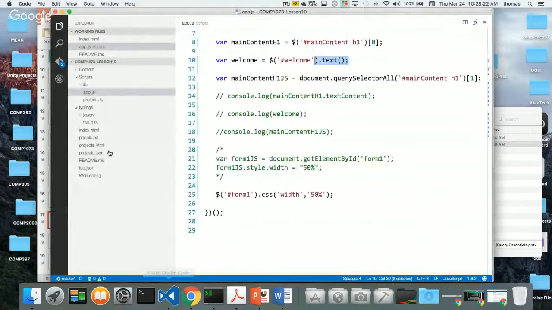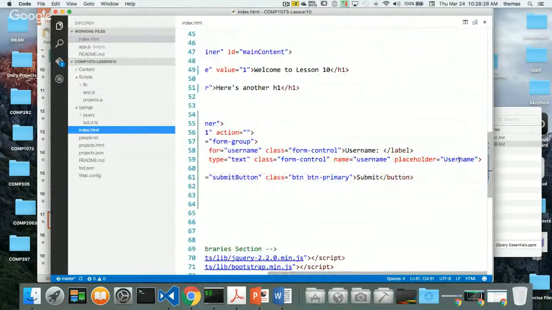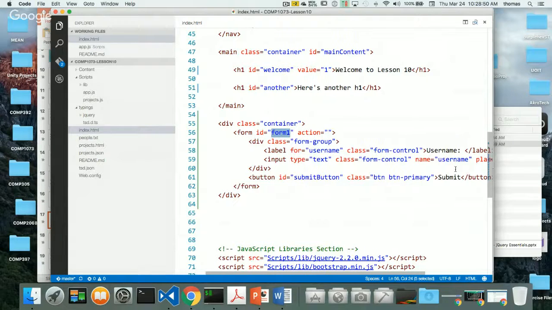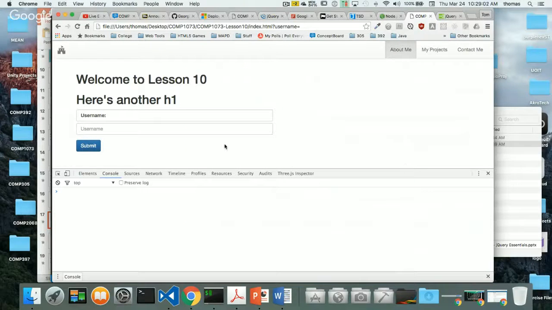If I go to index.html, notice that I have my attribute placeholder is username. I want to change my placeholder attribute, the attribute that's inside my input, which is contained in my form group, which is contained inside of a form1 element. Here's my form1 element. So how do I target this thing? Here's my selector: form1 input, dot attr, placeholder. Placeholder is the attribute that I want to target, so I can get it back or I can set it somehow. How do I do that?